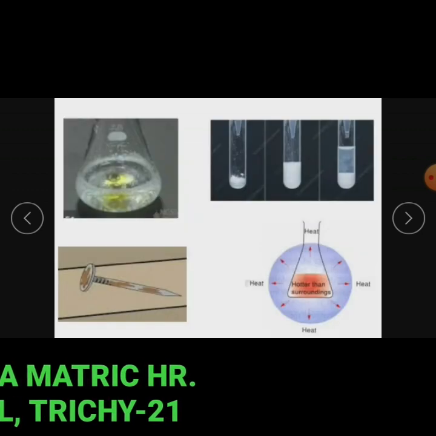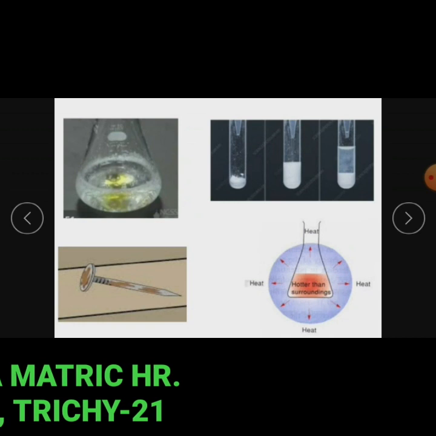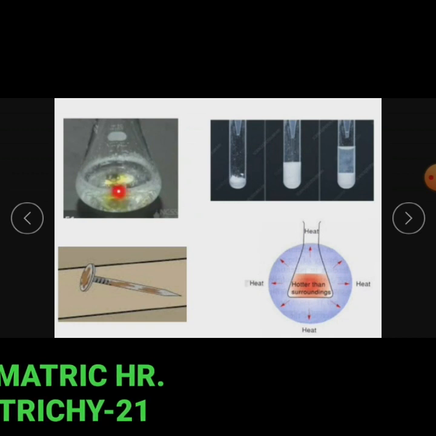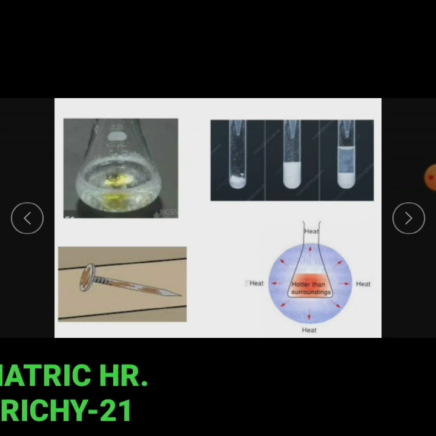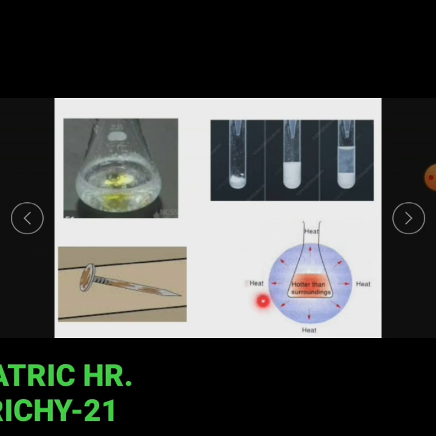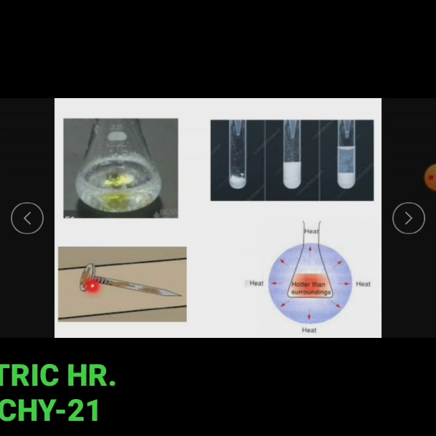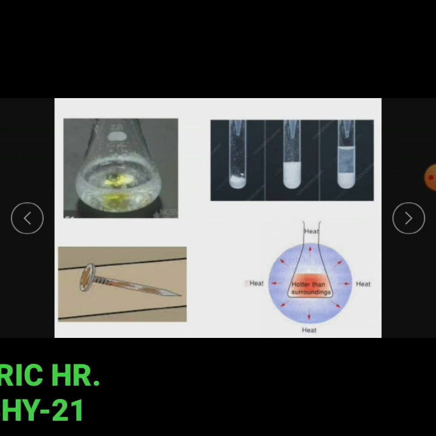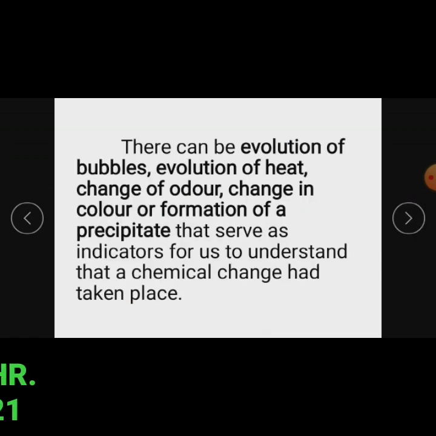To conclude, evolution of bubbles, evolution of heat, change in color, and formation of a precipitate serve as indicators for us to understand that a chemical change has taken place.